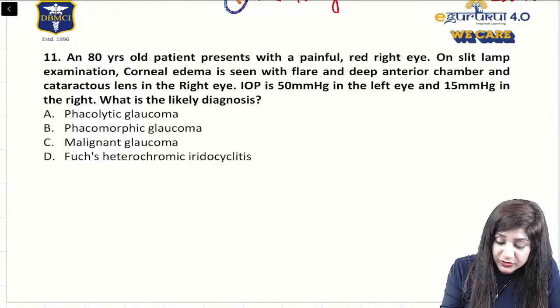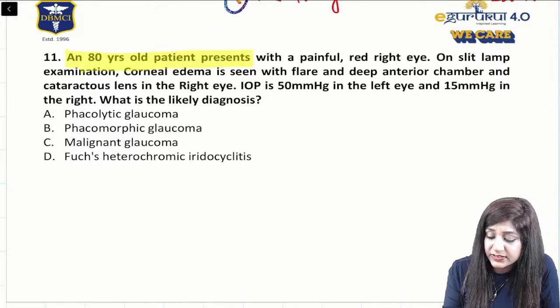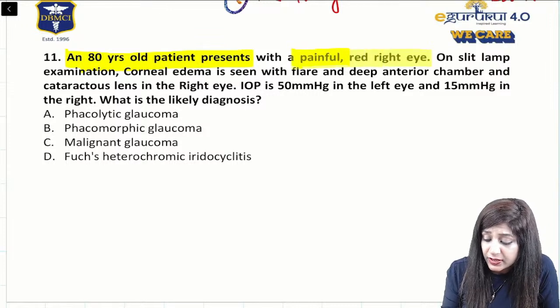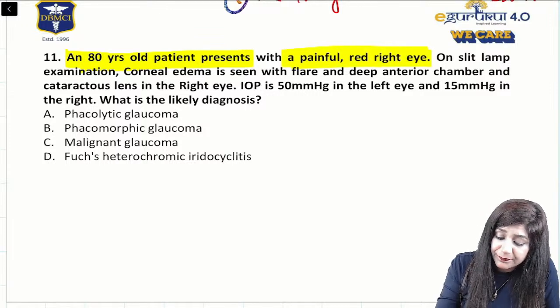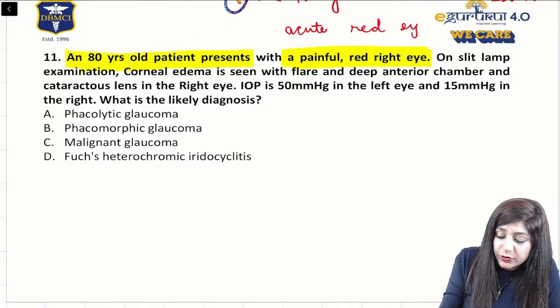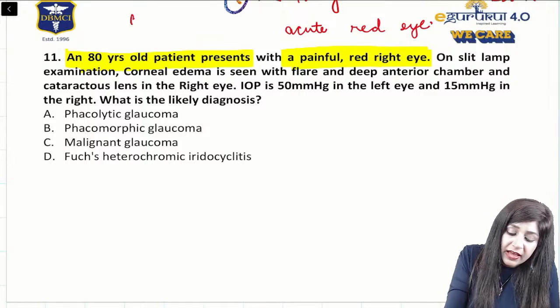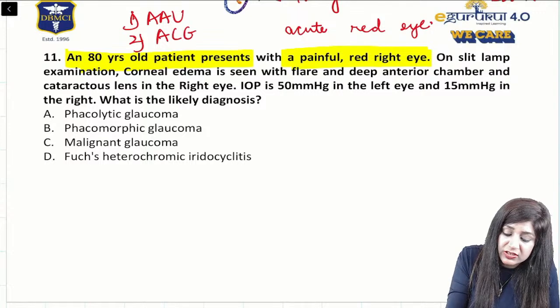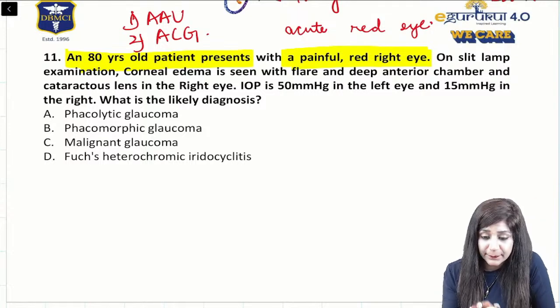Now coming to the next one. The next question says that we have an 80-year-old patient who is presenting with a painful red eye. That means it's an acute red eye. And I have already told you that acute red eye can be due to acute anterior uveitis or it can be acute congestive glaucoma. We will see what is the cause here.